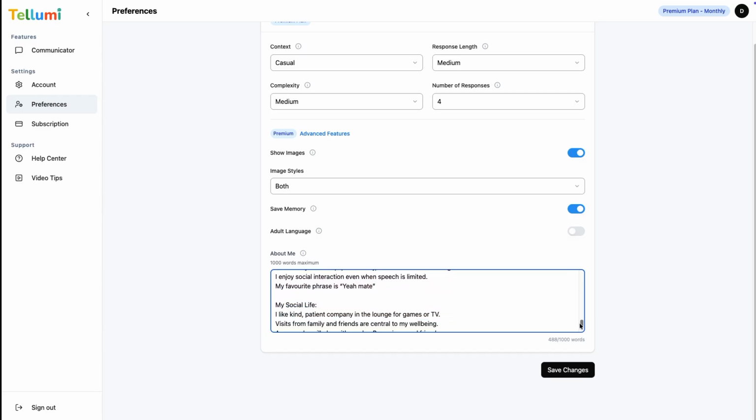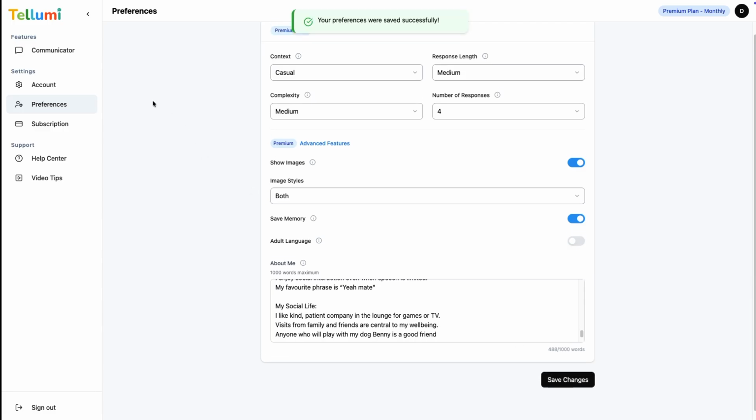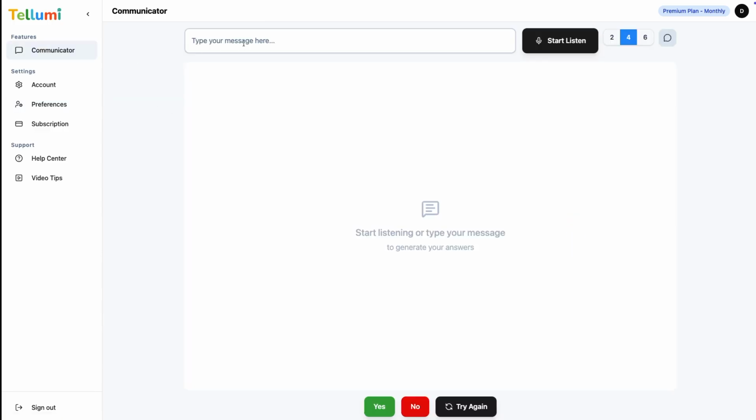For this video, we will type to make this part easier to follow, but you can also click on Start Listening to speak to Tellumi. Typing is optional. You can see it generated 4 short responses for Andrea to choose from. She taps one, and it will generate her speech. It then resets for the next part of the dialogue to happen.